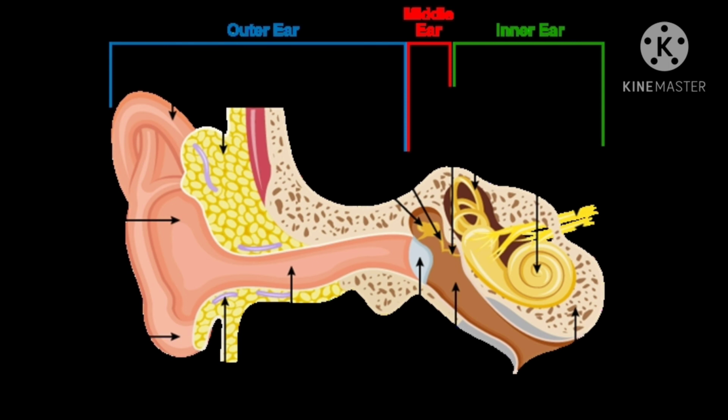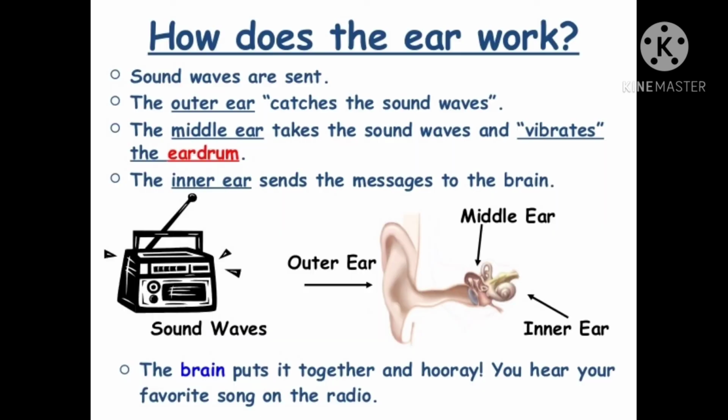Children, now the next important sense organ is a pair of ears. Children, these ears help us to hear sound, and they also help us to keep our balance. An ear has three parts, as you can see in this picture: outer ear, middle ear, and the inner ear.